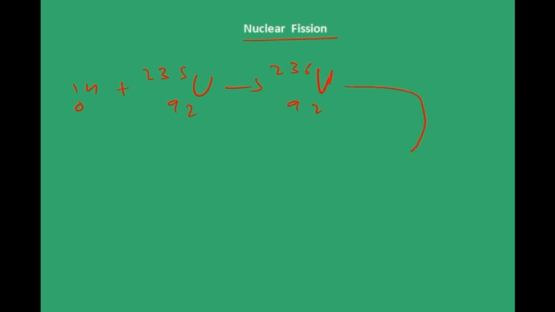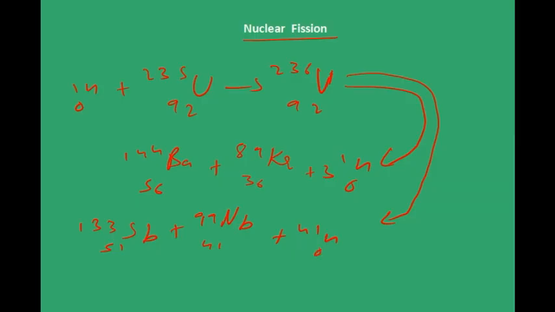And this can split into what? There are many possibilities. One possibility is that it can split in this way: 144 barium 56, and of course the same uranium 236 can give rise to a different set of products also. That is 140 xenon 54 plus 94 strontium 38 plus 2 neutrons.